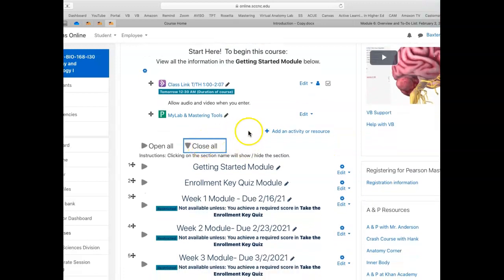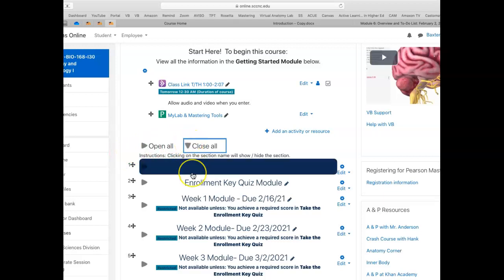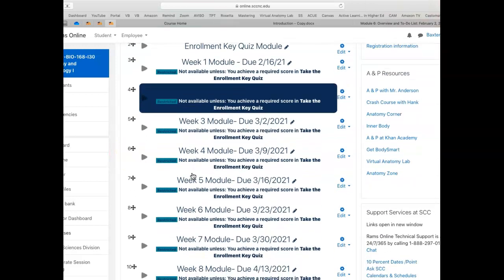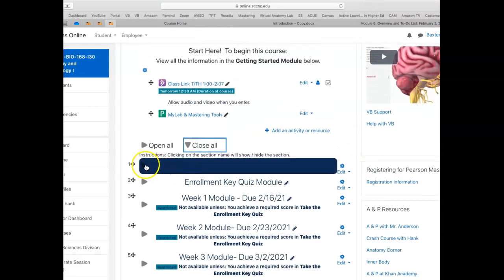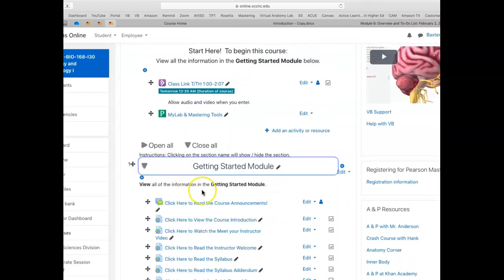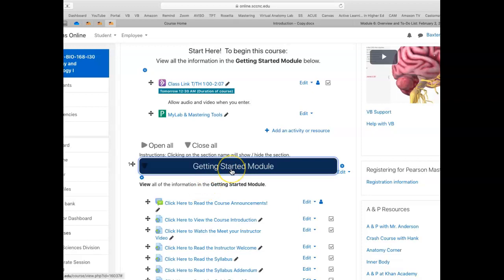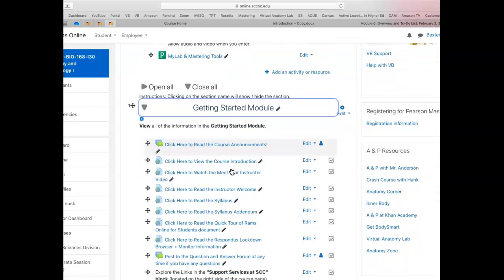So if you're not familiar with RAMS Online, you can see an open all and close all button. I've got them closed now so that you can see the whole semester on one page, and then you can just open them week by week or module by module. And this first Getting Started module is extremely important.